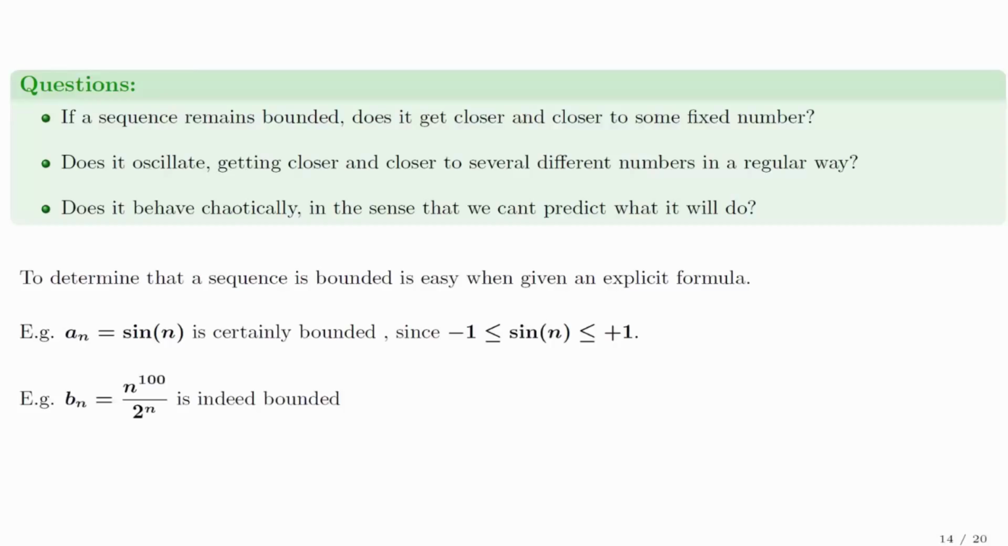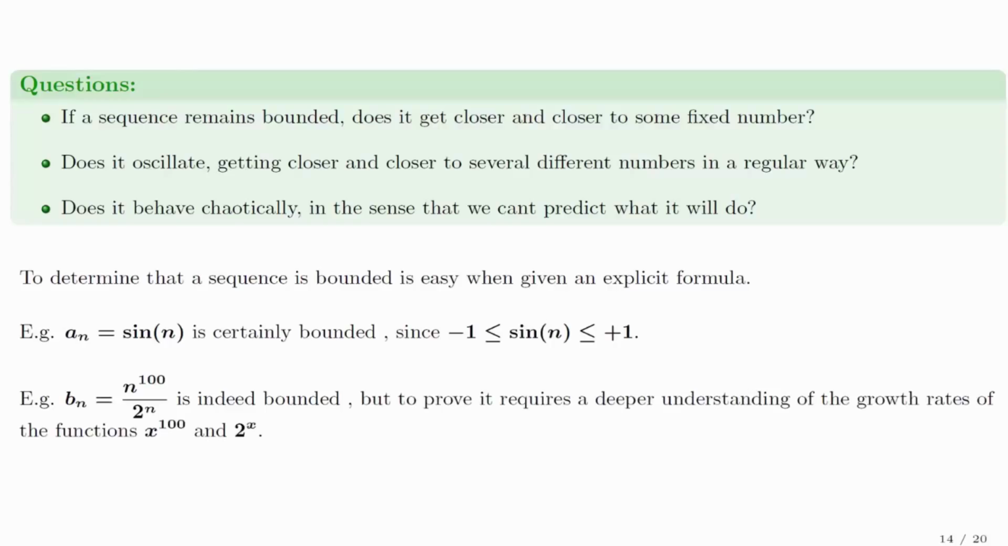For example, consider the sequence b_n equals n to the 100th power divided by 2 to the nth power. This sequence is indeed bounded, but to prove that requires a deeper understanding of the growth rates of the functions x to the 100 and 2 to the x. And the conclusion is that exponentials rule. For recursively defined sequences, proving or disproving boundedness can be a real challenge.